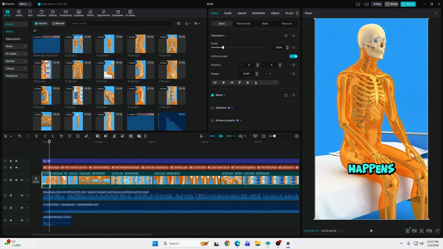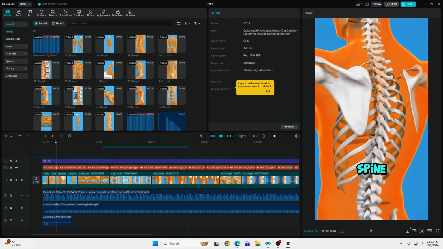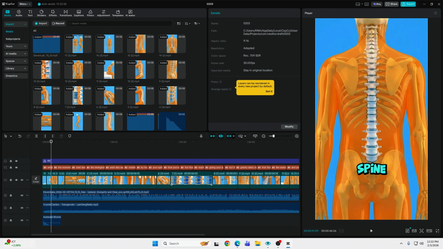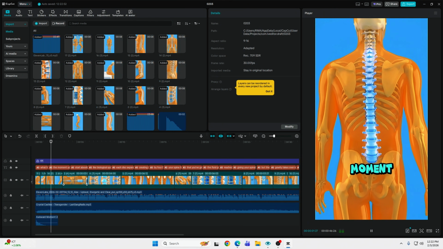What happens to your spine while you sleep?